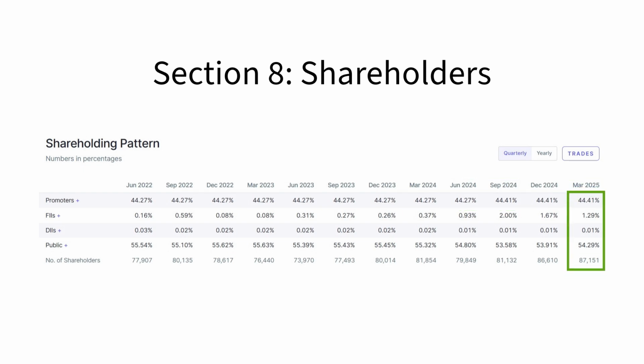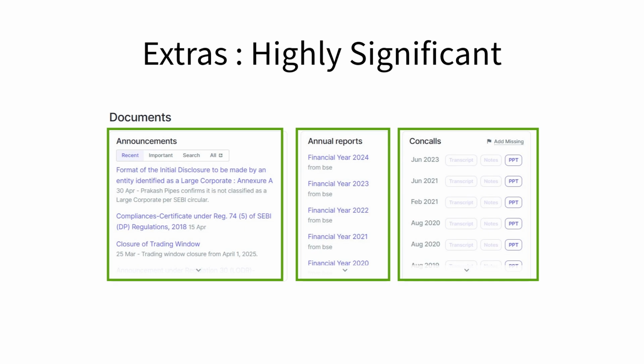FII and DII are the institutional investors. As individual investors, we don't want a large share of the company owned by them, since they could put their money in and out anytime, and this will make the share too volatile for long-term bets. Finally, we are at the extras, which are also very crucial. Don't dare to ignore them.